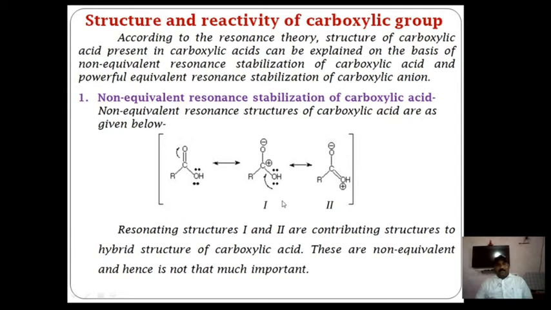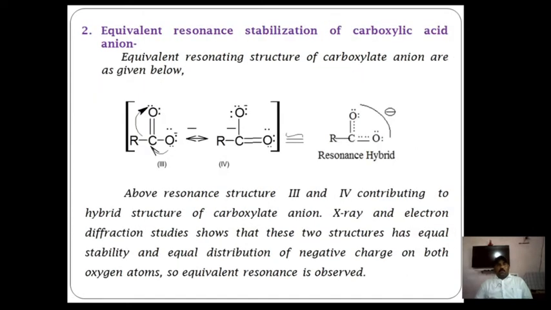But in this case the resonance stabilization is not equivalent, here in examples first and second. That means the contributing structures first and second to the hybrid structure of a carboxylic acid are non-equivalent. Hence this is not much important related to their stabilization. What about equivalent resonance stabilization? This is actually the powerful resonance stabilization, due to the equivalent resonance stabilization of the carboxylic anion, which the carboxylic acid forms.